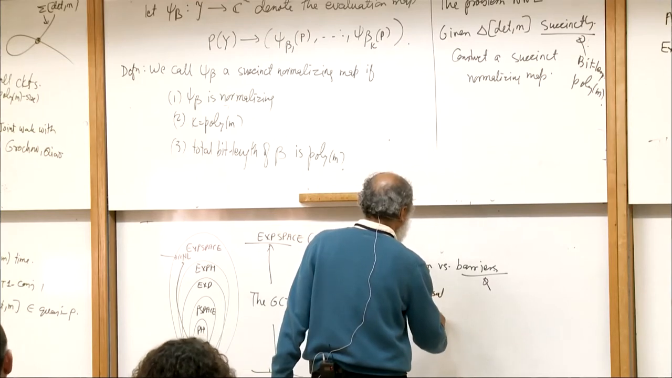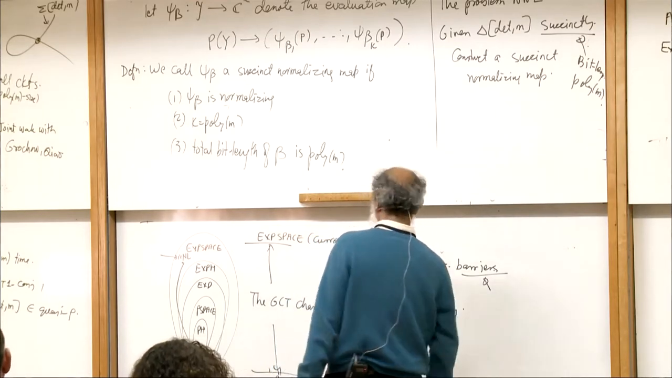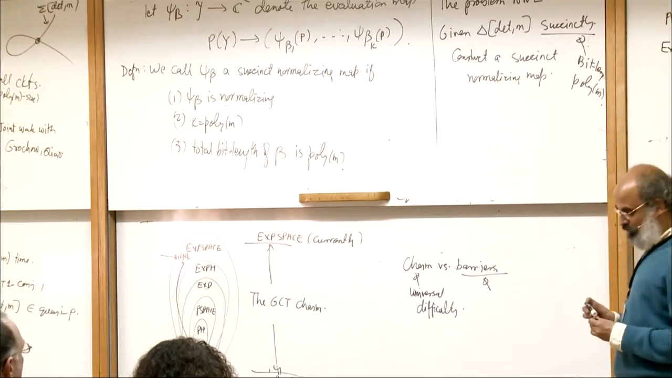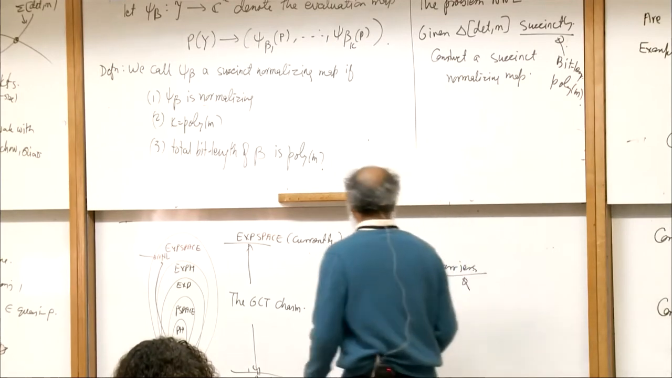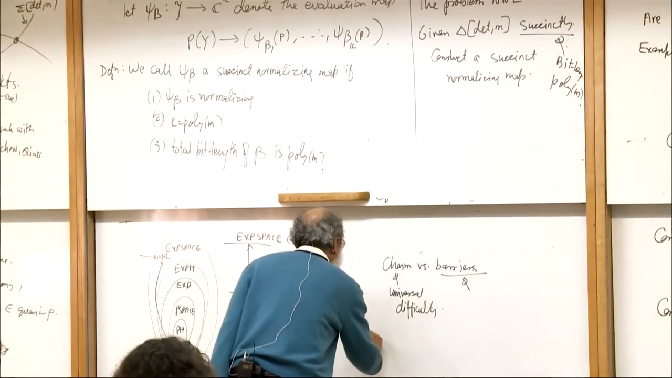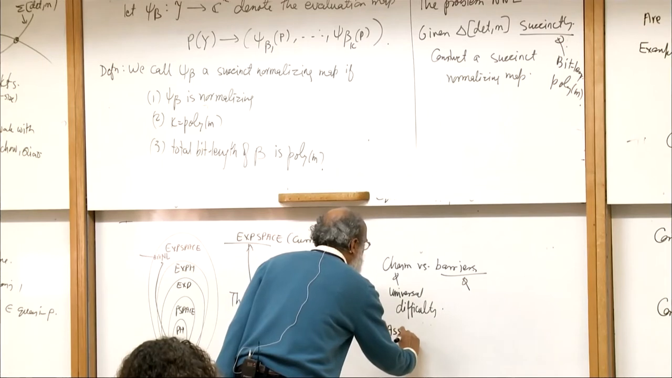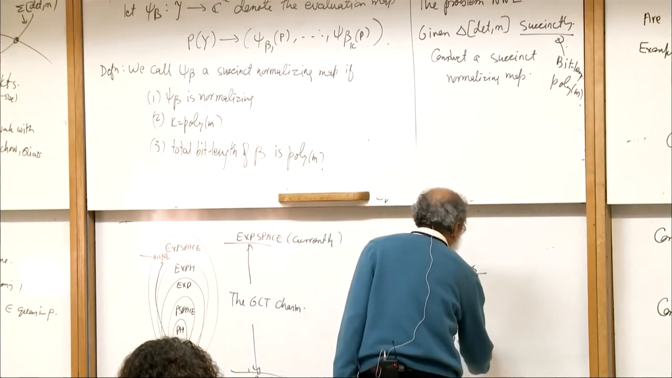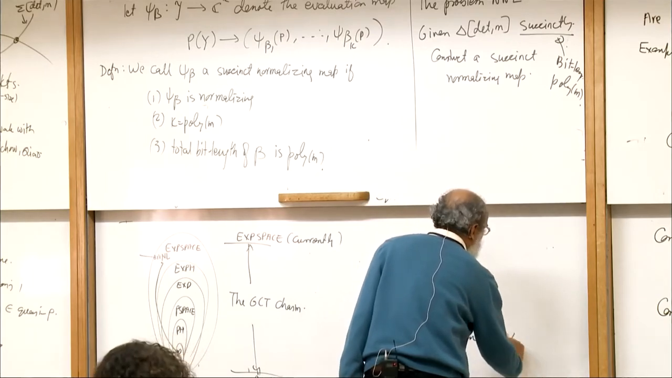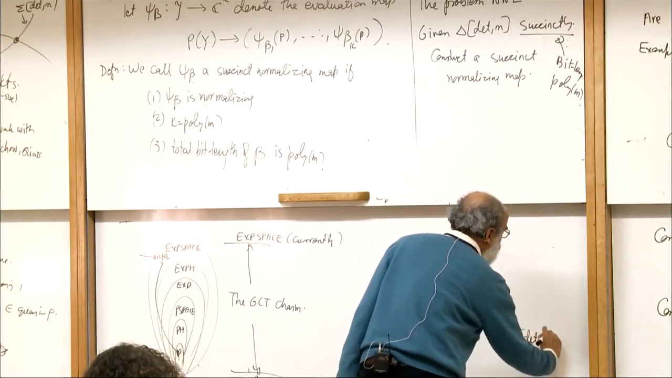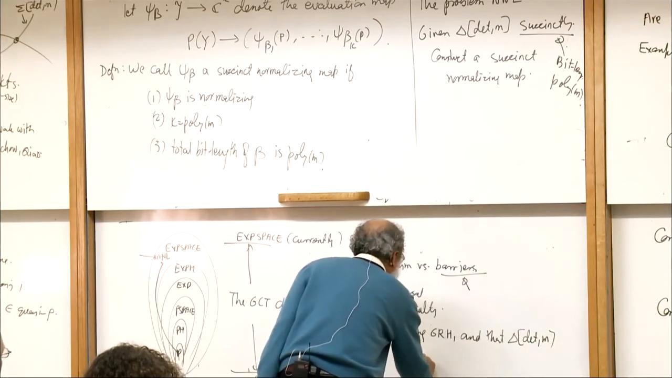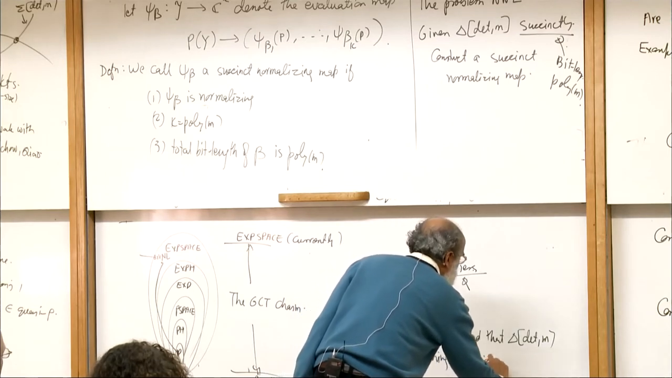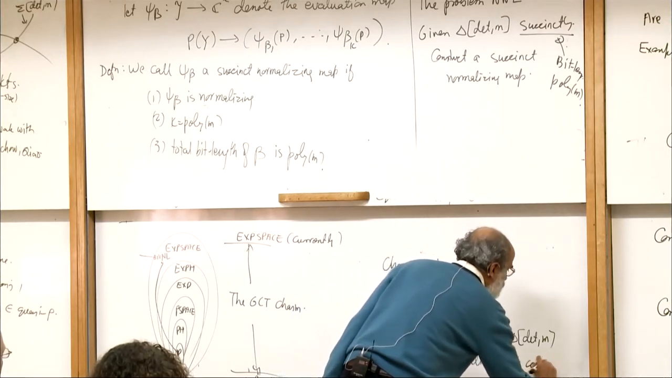And this is what the goal of the GCT program is about, to actually cross this. But you can see the magnitude. So currently, theorem, assuming GRH and that the delta determinant M has defining equations that can be computed